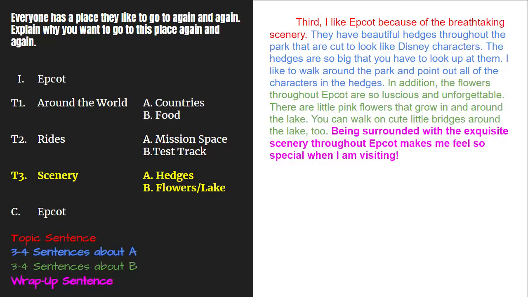Now it's time for my wrap-up. I want to wrap up so that my reader knows I'm finished telling them about the scenery. I'll write, being surrounded with the exquisite scenery throughout Epcot makes me feel so special when I am visiting. So now I have a complete topic 3 paragraph with a topic sentence, 3 to 4 sentences about A, 3 to 4 sentences about B, and a wrap-up sentence.